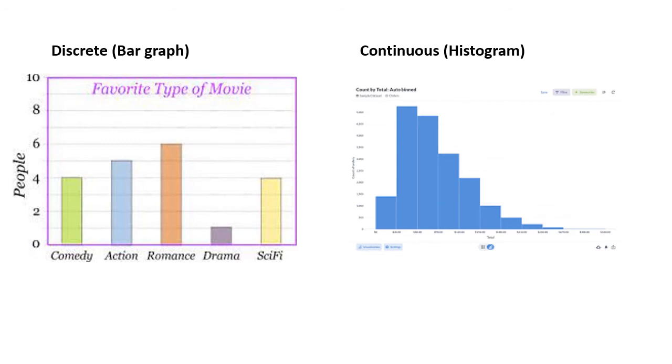So as what I mentioned and explained in the previous slide, this is the picture form of what I explained just now, where you see we have a bar graph here where there's a space in between, from comedy to action. So comedy is one group and action is another group, and there is a space in between. As for the histogram here, we don't have any space from one bar to another bar. And this is why we call this grouped frequency distribution. The bar graph is what we call the ungrouped frequency distribution.